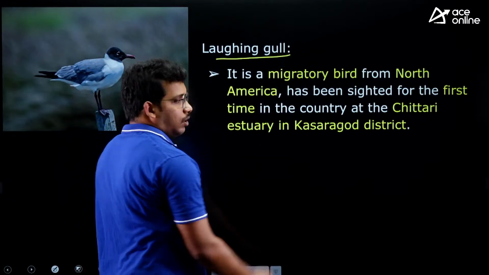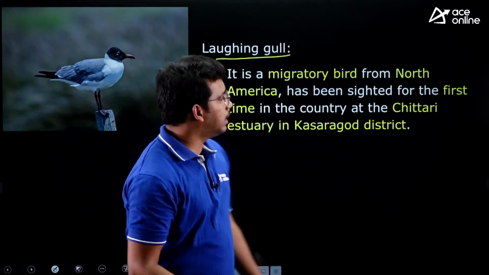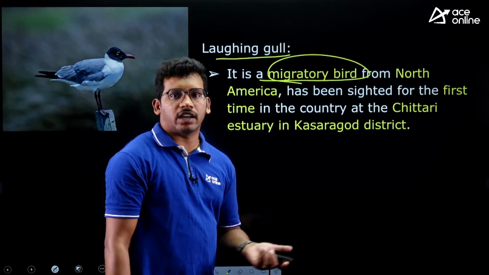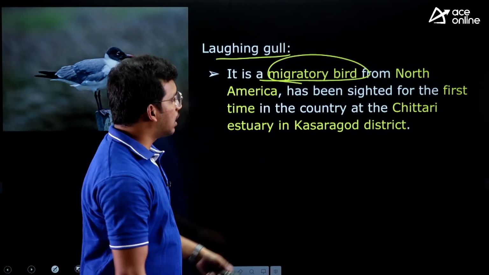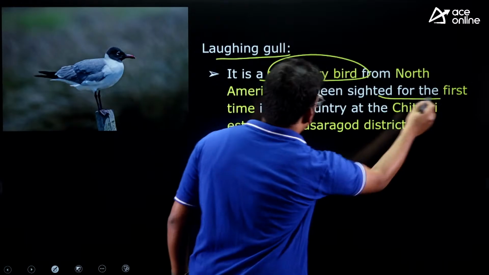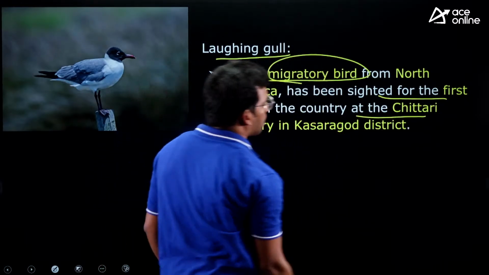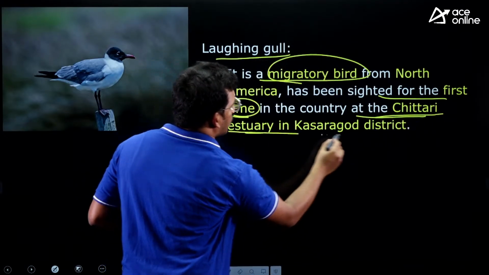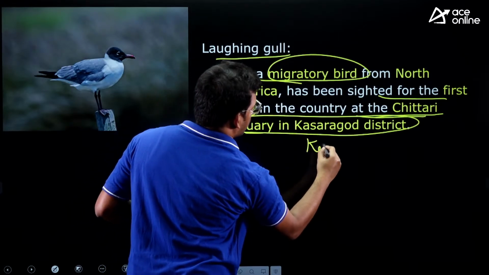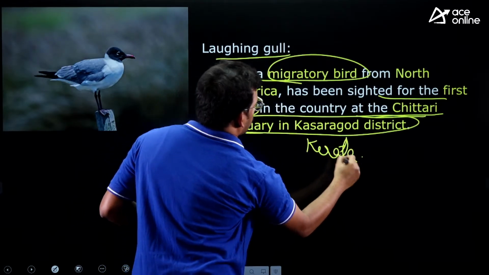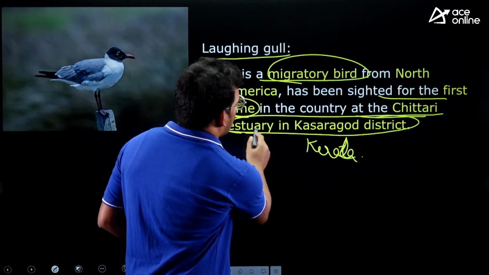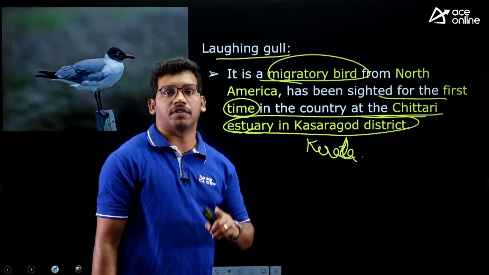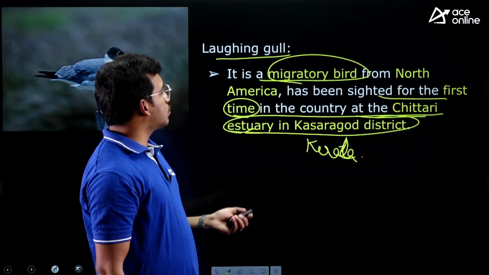Then laughing gull, a type of bird. It is a migratory bird from North America. That means USA, Alaska, Canada, Mexico. So these are all North American countries. It is a migratory bird, and for the first time was seen in Indian subcontinent. So where have we seen this? It is in Chittari estuary in Kasaragod district, Kerala. This is also important. They have found it for the first time. This bird is seen in Indian subcontinent for the first time. Where? In Kerala. So that is also an important fact.